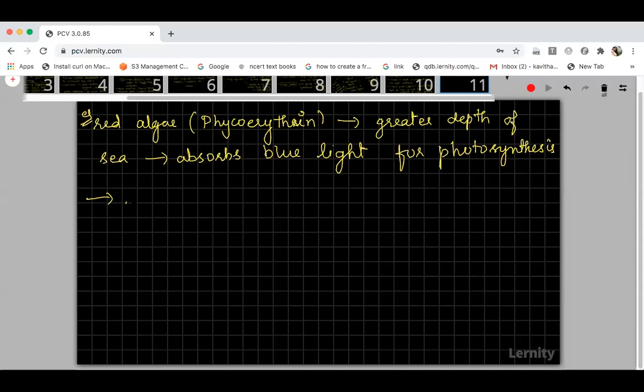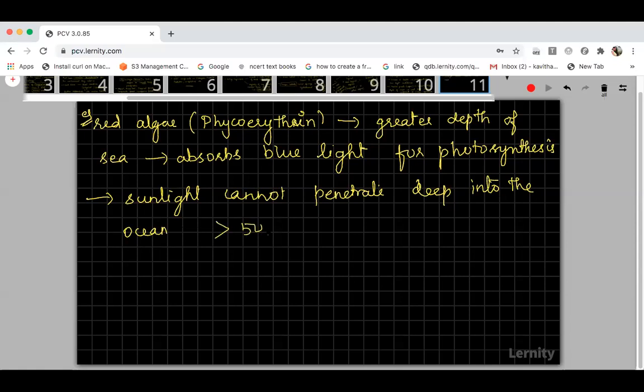And you know one thing, sunlight cannot penetrate deep into the ocean. You know how much depth sunlight can penetrate? If you go to the bottom layers, it will be completely dark. Why? Because sunlight cannot penetrate at a depth of more than 500 meters. So at a depth of more than 500 meters, the inhabitants will be in the dark.